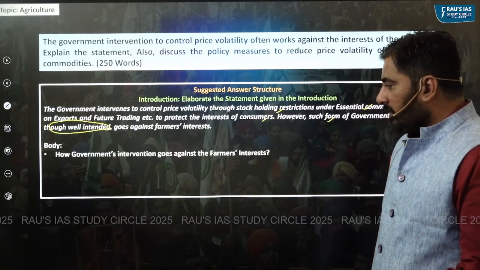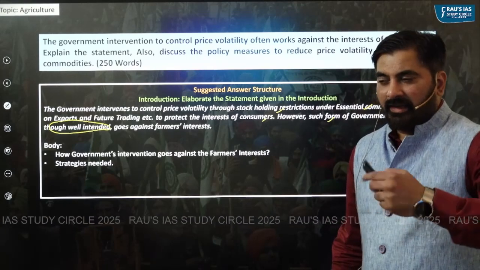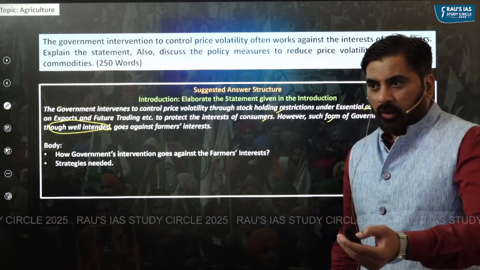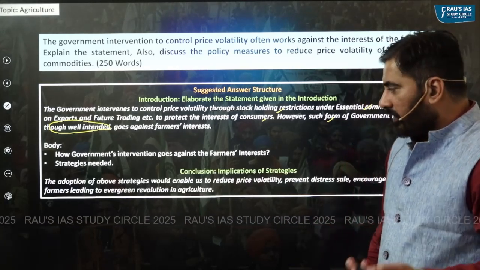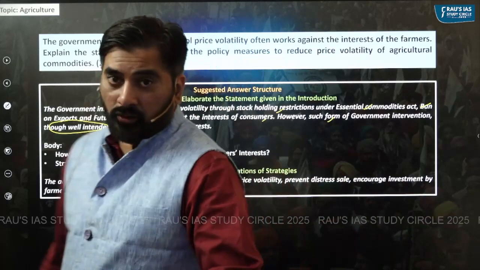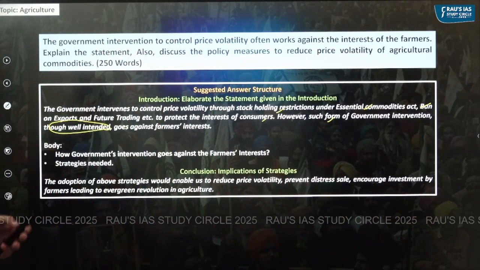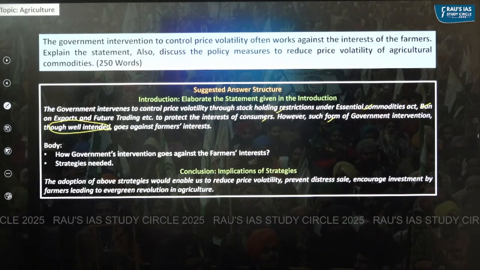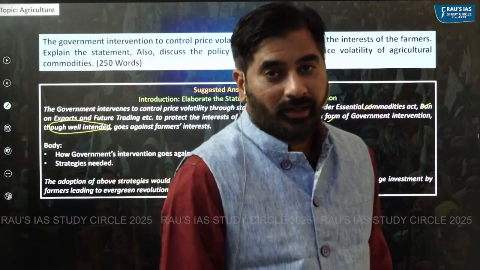In the body of the answer, two parts. And if you have written the strategies in the body of the answer, the conclusion could be what would be the long term implications of such strategies, right? So here the conclusion could be the adoption of above strategies would enable us to reduce price volatility, prevent distressed sale, encourage investment by farmers, leading to evergreen revolution in agriculture.